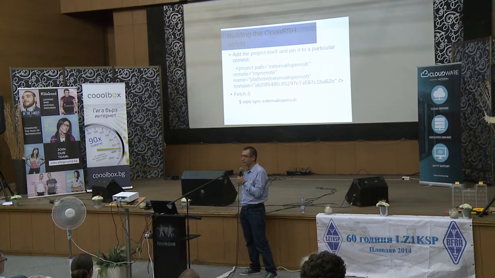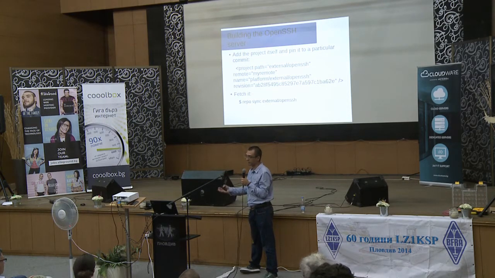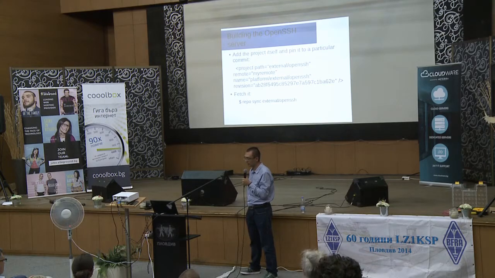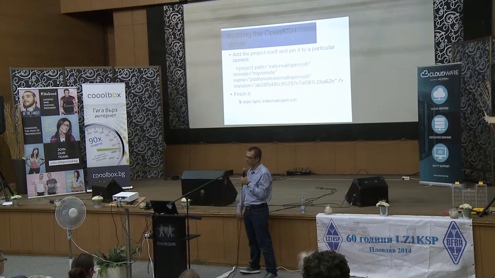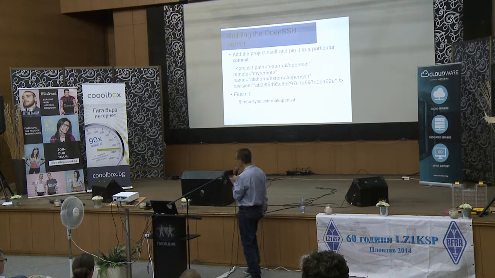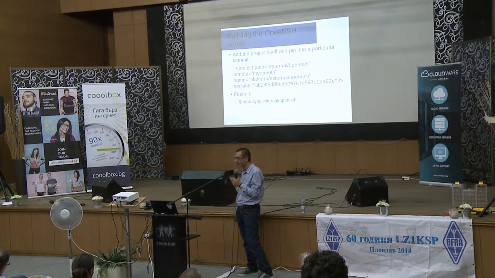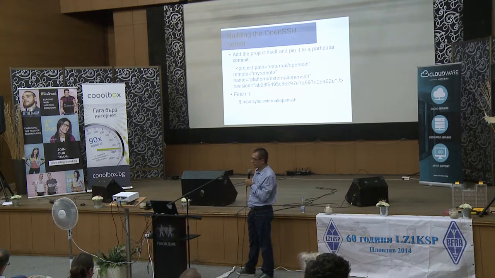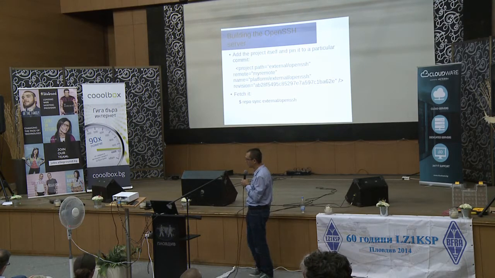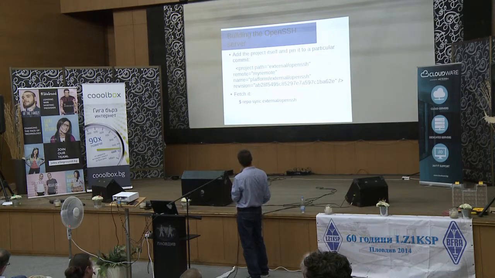Here I have used a git commit as a revision, because I want to know what exactly I'm getting. I don't want to rely on the master branch, because master may change at some point and might break my build. So we call repo sync to read the new manifest file and fetch my OpenSSH project.